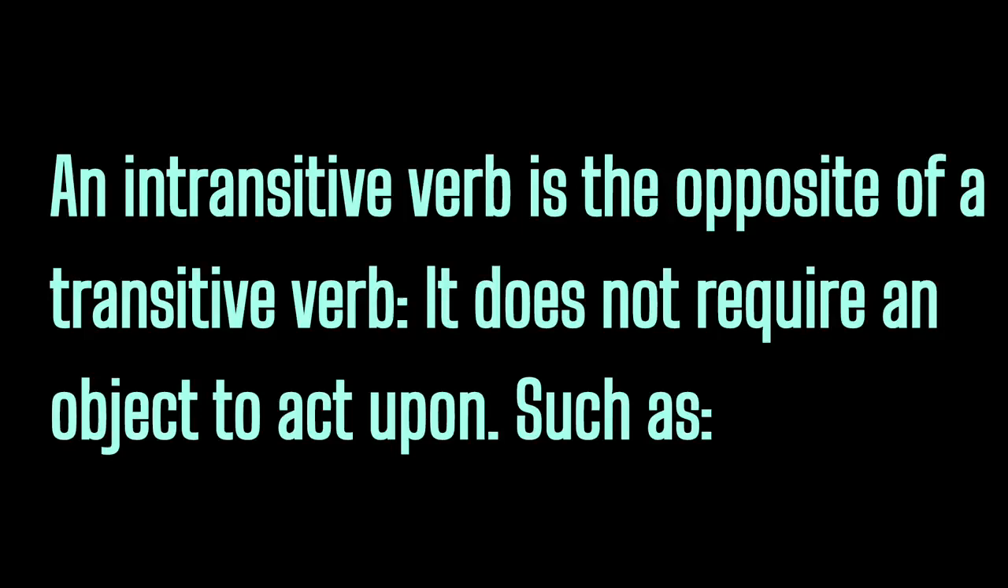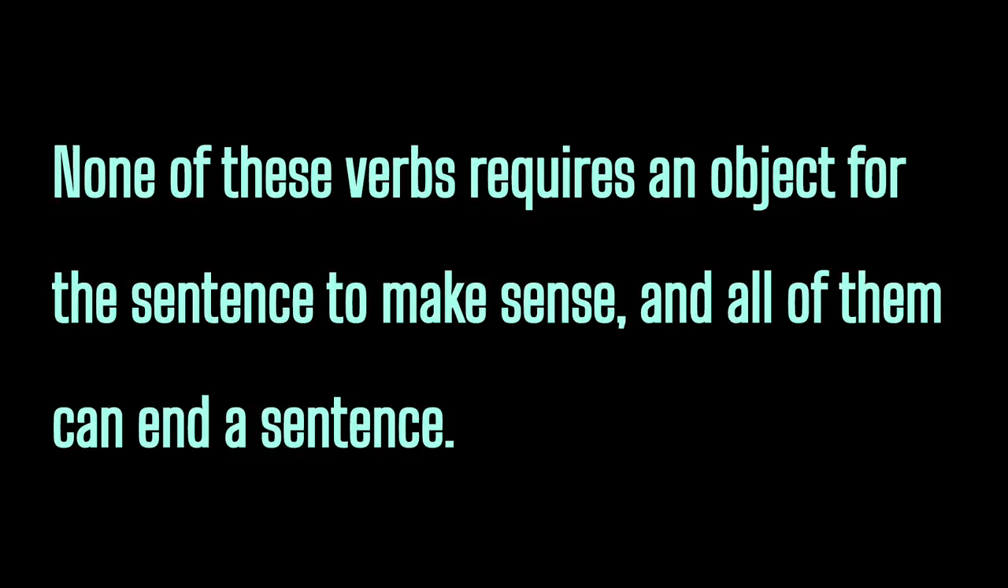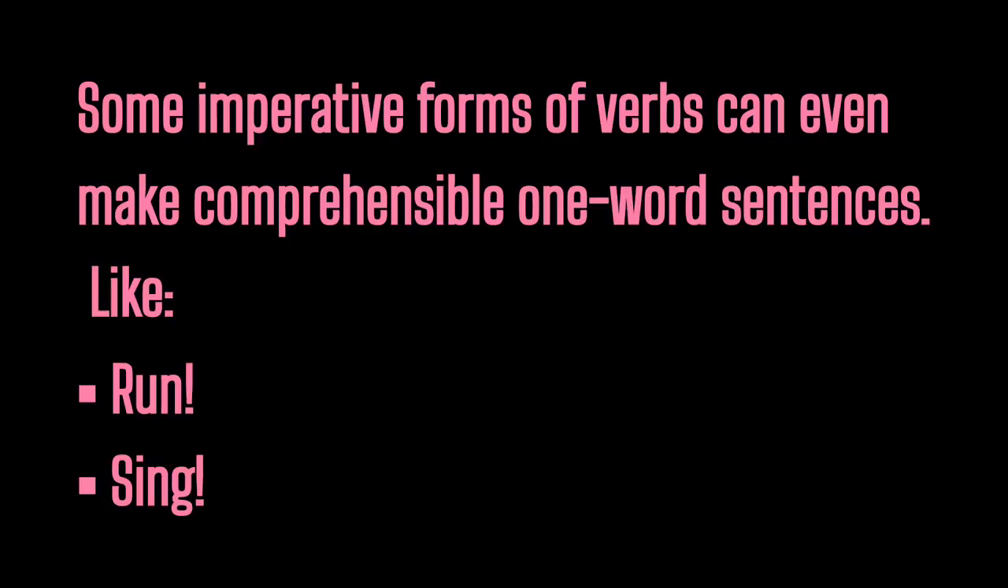An intransitive verb is the opposite of a transitive verb. It doesn't require an object to act upon, such as "they jumped," "the dog ran," "she sang," "a light was shining." None of these verbs requires an object for the sentence to make sense, and all of them can end a sentence. Some imperative forms of verbs can even make comprehensible one-word sentences, like "Run!" "Sing!"